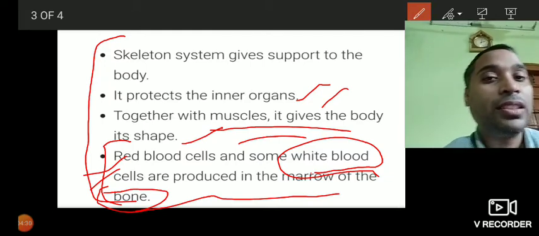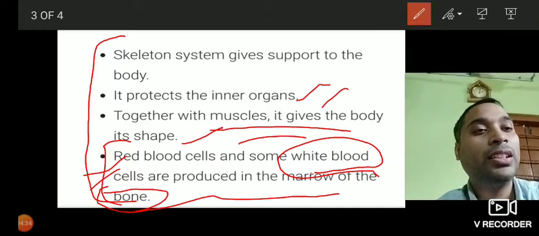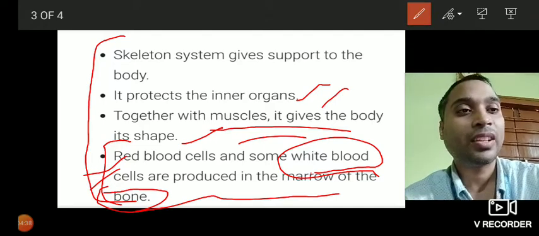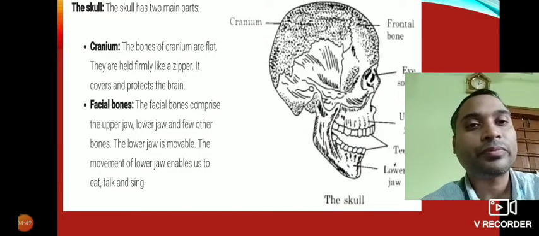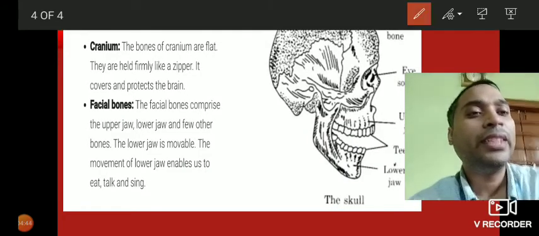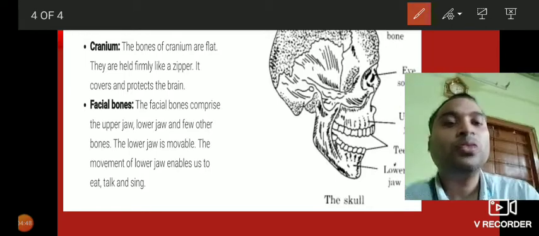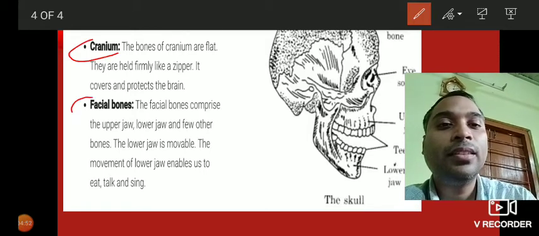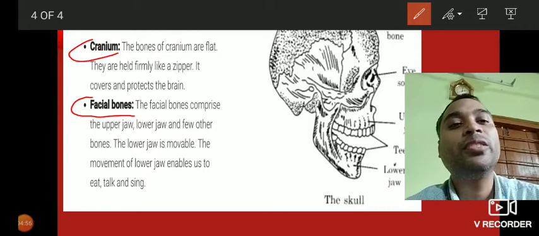And now let us discuss about the skull and its structure. Skull is again a very important part of our skeletal system. Now this is skull. Skull is mainly divided into two parts. What are they? Cranium and facial bones. Let us discuss about cranium first.